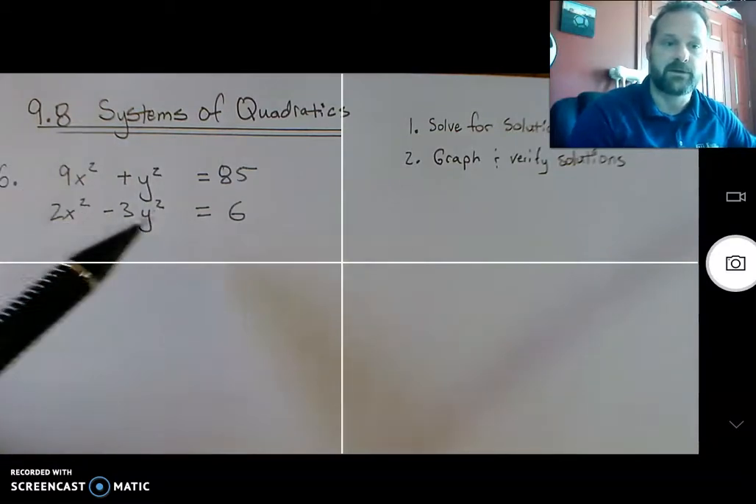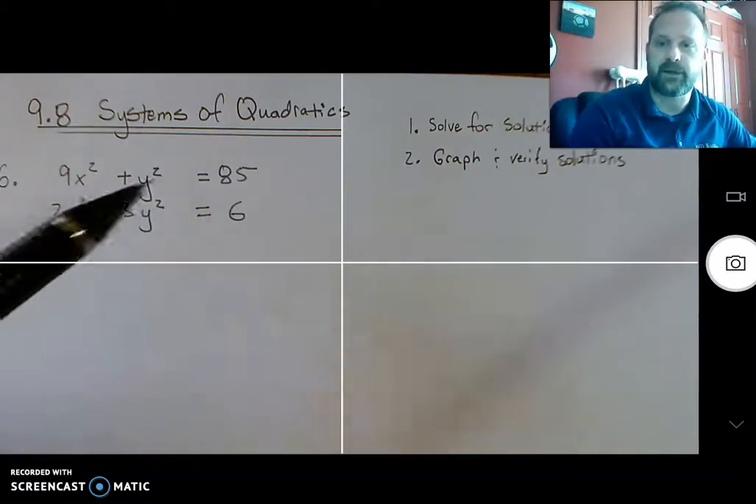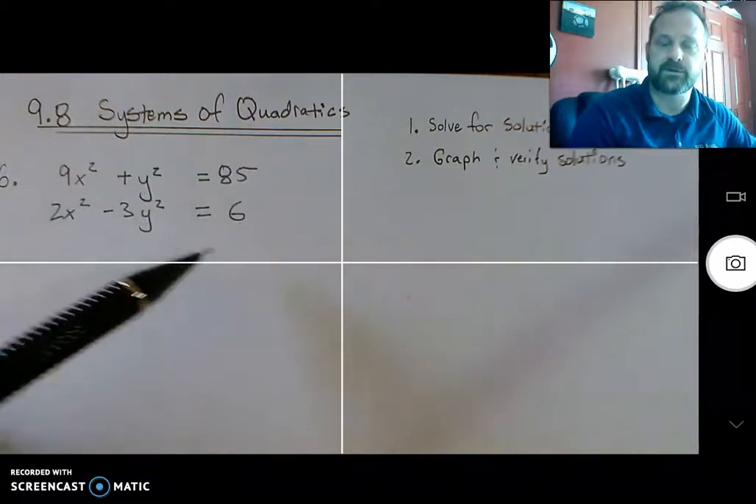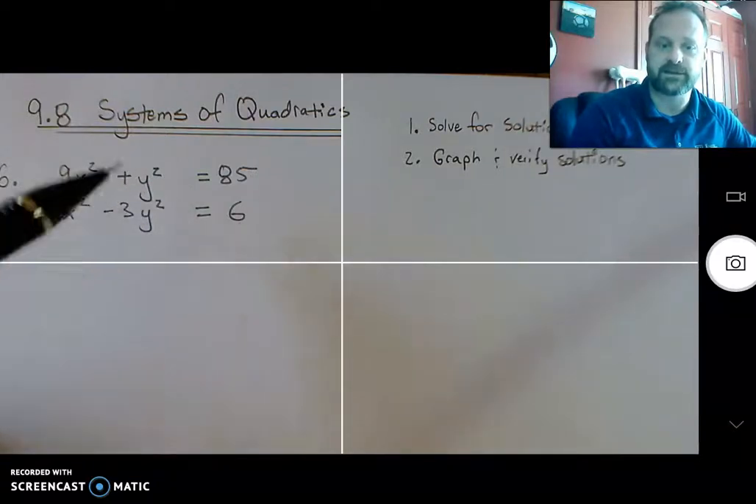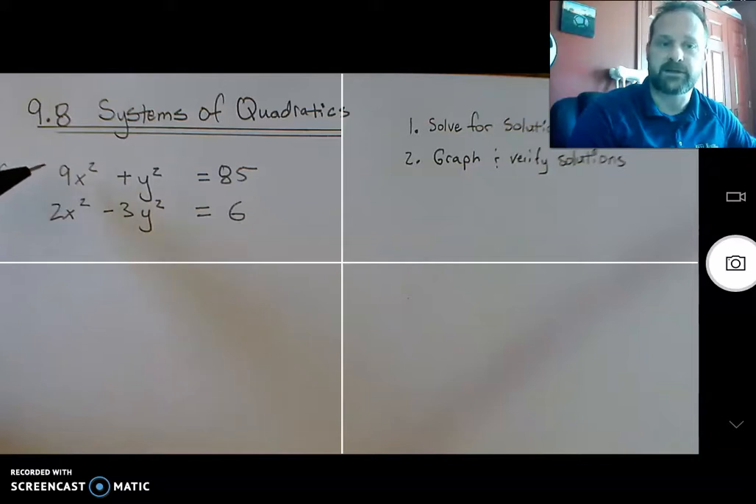Now the one thing I like to do right out of the gates is kind of identify these. You'll note there's no XY term. We did that the other day. That's nice. So we can immediately identify this. Different coefficients, same sign, this is going to be an ellipse. Differing signs, coefficients don't matter, but differing signs, this is going to be a hyperbola. Okay? So we've got an ellipse intersecting with a hyperbola.